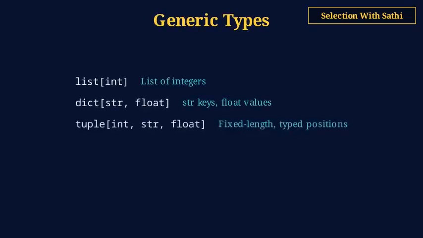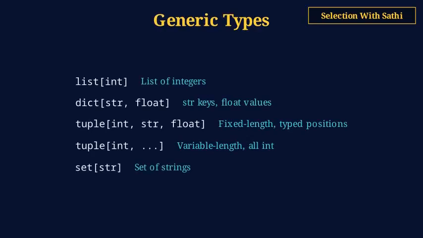Generic types parameterize containers. List[int] means a list that should contain only integers. Dict[str, float] means string keys with float values. Tuple[int, str, float] is a fixed-length tuple with typed positions. Tuple[int, ...] means a variable-length tuple of all integers.